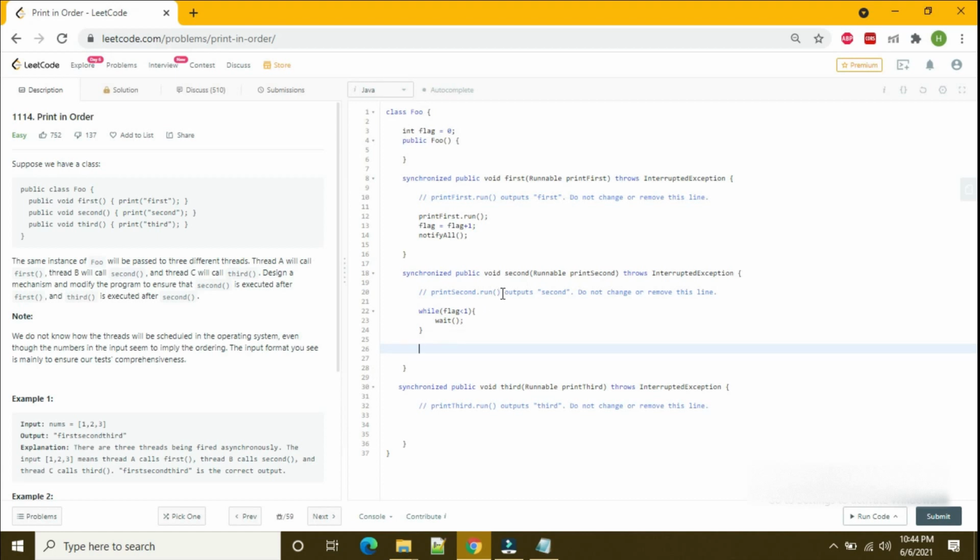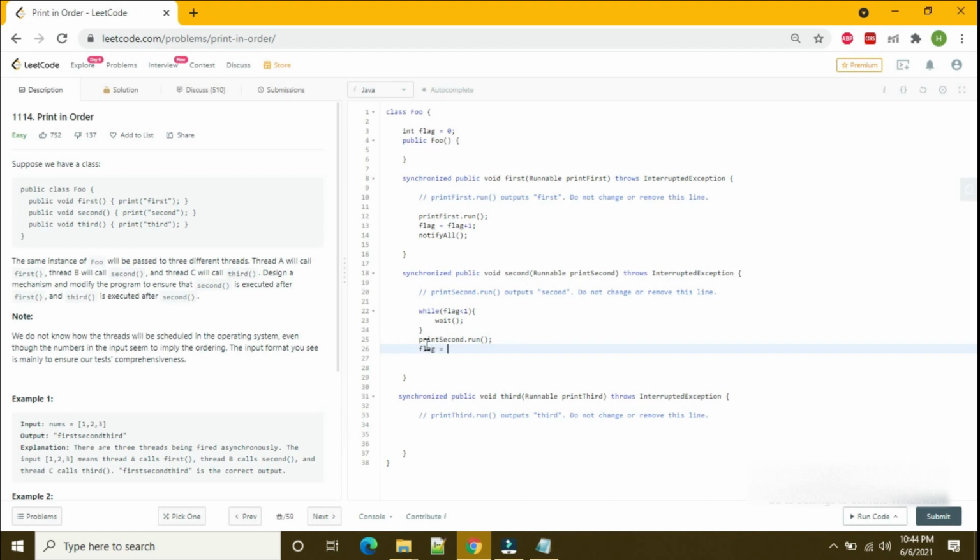Wait means it releases the lock and goes into a wait state. Now if its value is 1, then I call the print second method, and again I increment the flag so that I can call the third method.